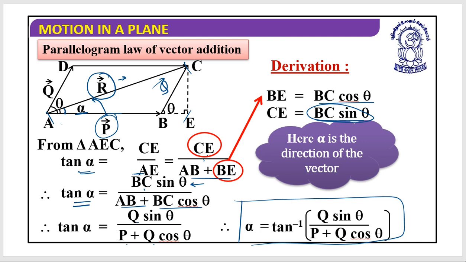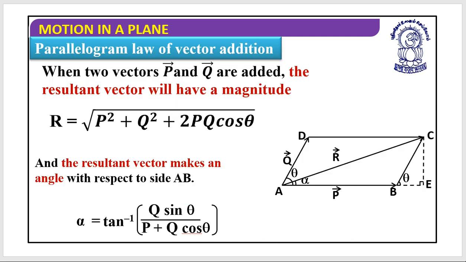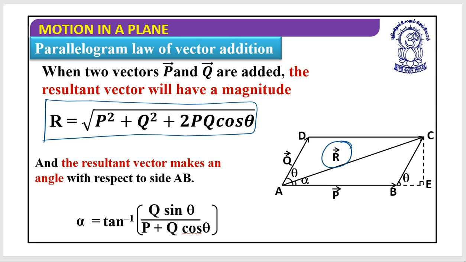So let's just summarize these things. If I have two vectors acting simultaneously on a point, and I want to find the resulting vector, then there are two things: one is the magnitude, another is the direction. The magnitude is R equals under root of P square plus Q square plus 2PQ cos theta, where theta is the angle between the two vectors.